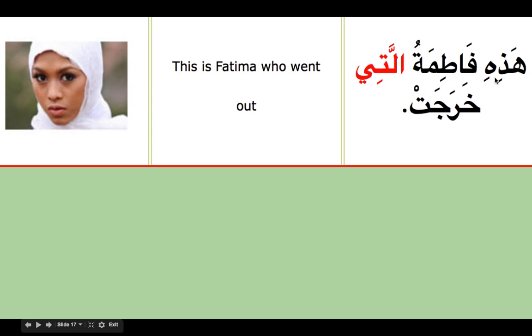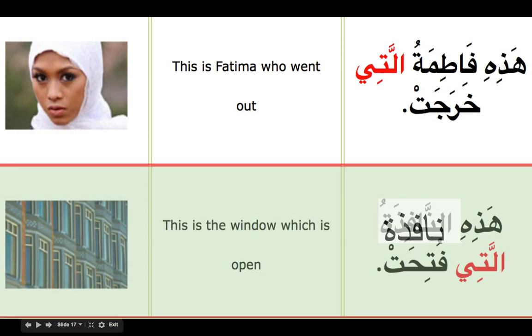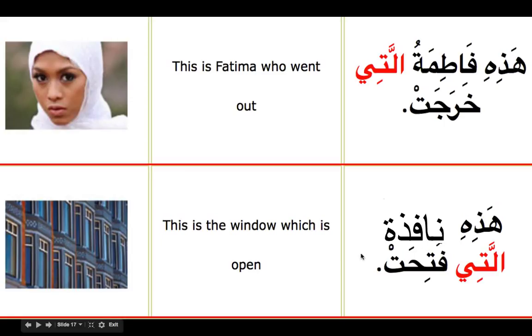So we're saying here, hadihi Fatimatu allati kharajat. This is Fatima, the one who went out. Kharajat, see, is third person with ta' ta'nith. She went. So we're telling that Fatima is the one who went. Then hadihi nafidatu allati futihat. This is the window that which is open.